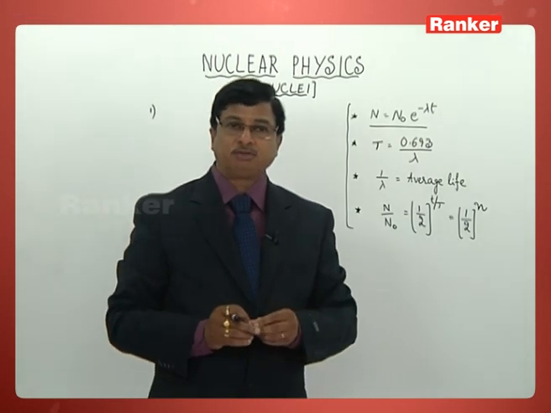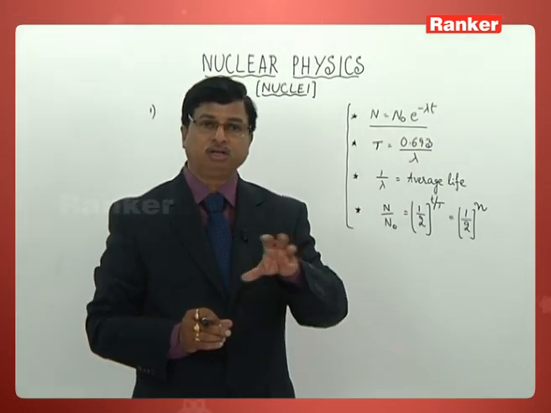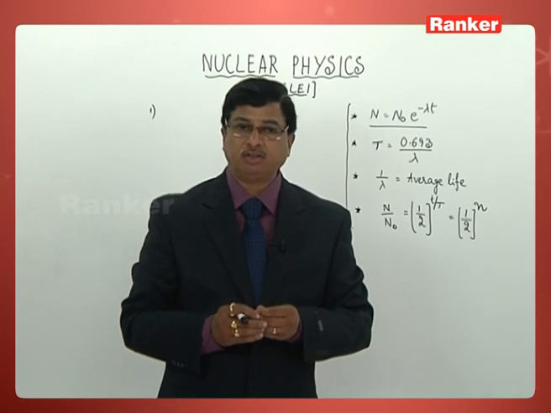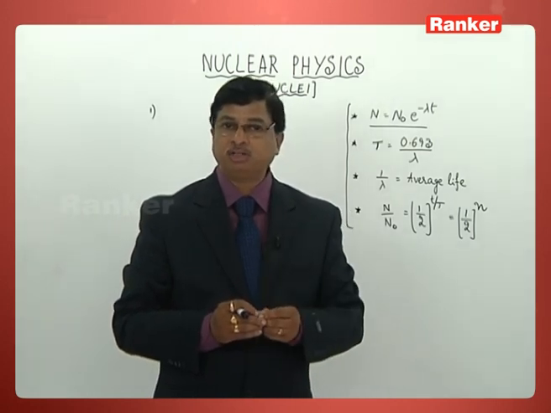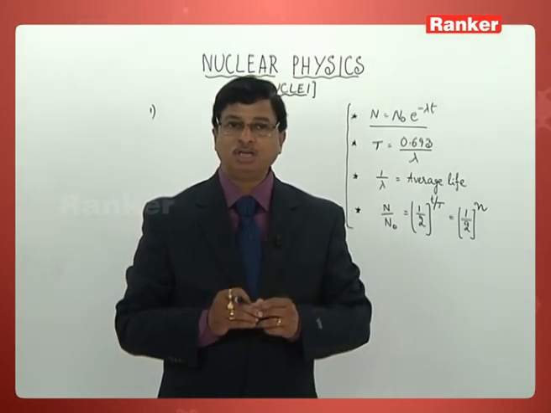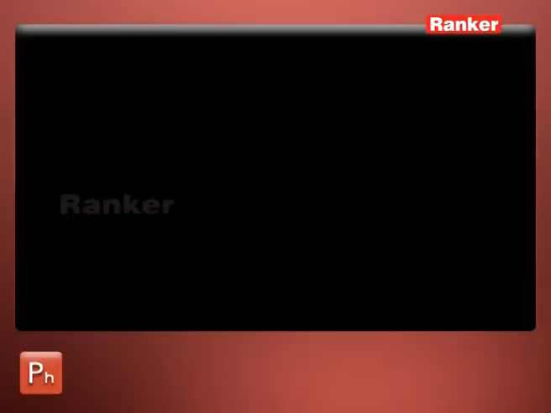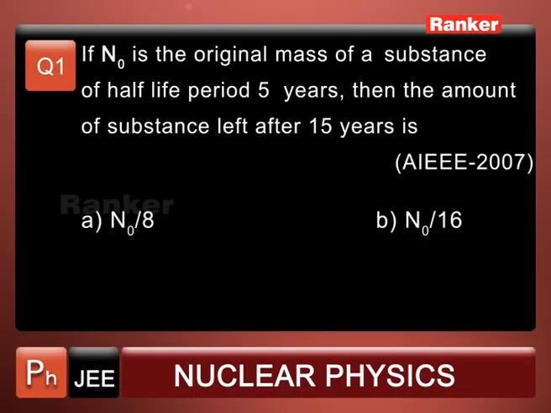The remaining 10% are applications, where we can take up the equation then and there and tackle the problem. That is the general methodology. Look at this question, problem number 1. N0 is the original mass of a substance of half-life period 5 years.